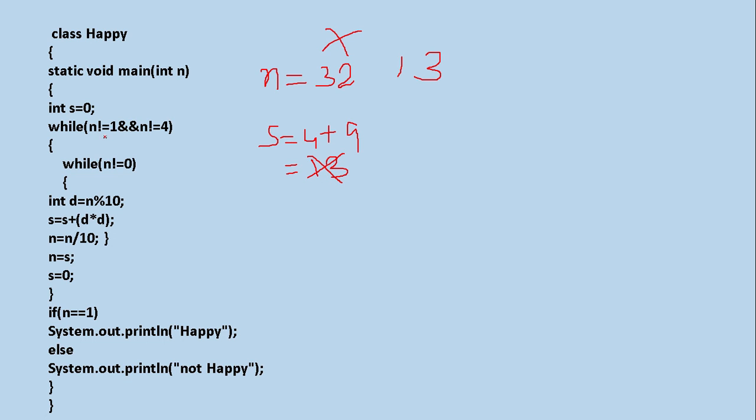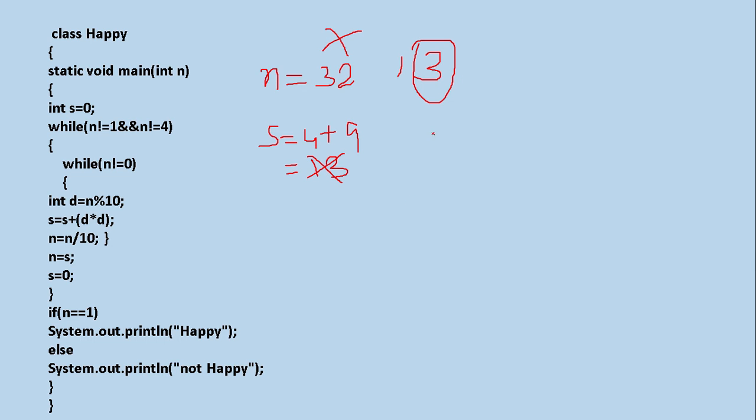Coming over here, n is not equal to 0. Please check. 13 not equal to 0. n not equal to 1. Please check. 13 not equal to 1, yes. And n not equal to 4, yes. Coming over here again, the condition is true. So checking n not equal to 0, 13 not equal to 0, yes. d is equal to n modulus 10. That means what will be extracted? 3 will be extracted in d. s is equal to s plus d into d.